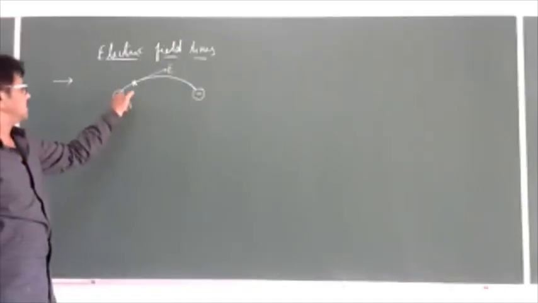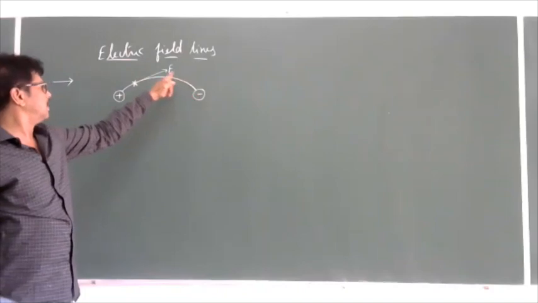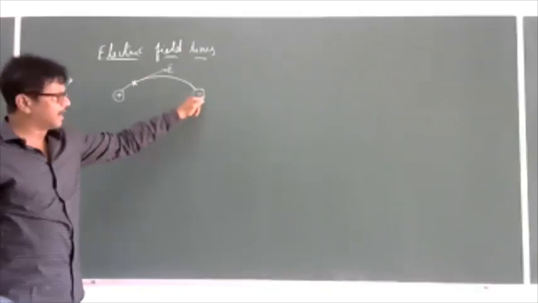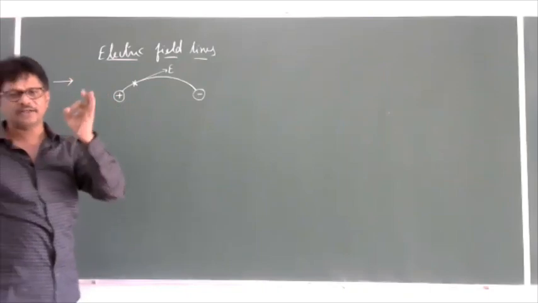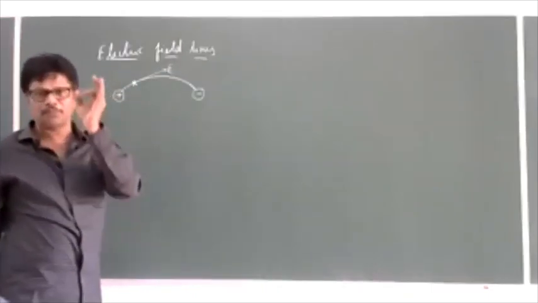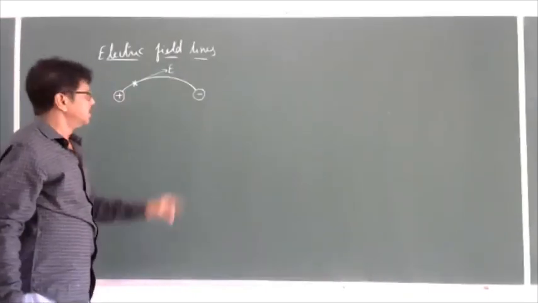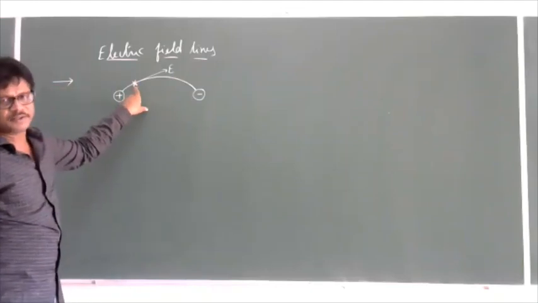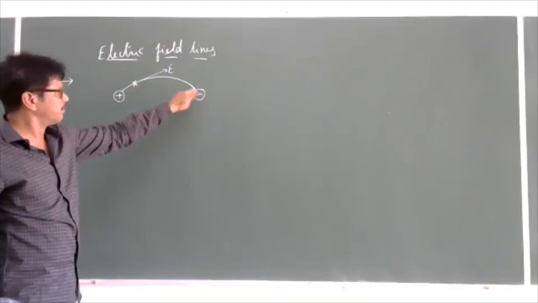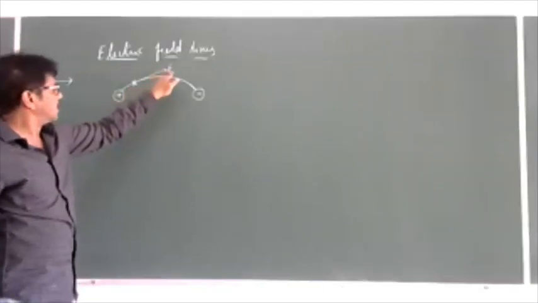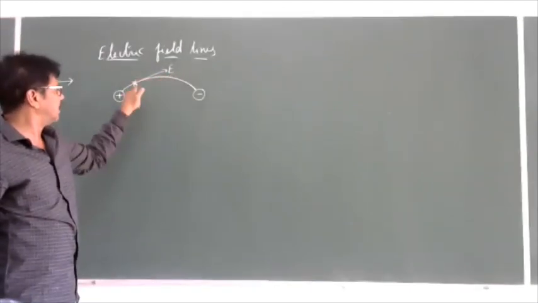So the tangent drawn at any point in an electric field line will give the direction of electric field at that particular point. Very important thing.